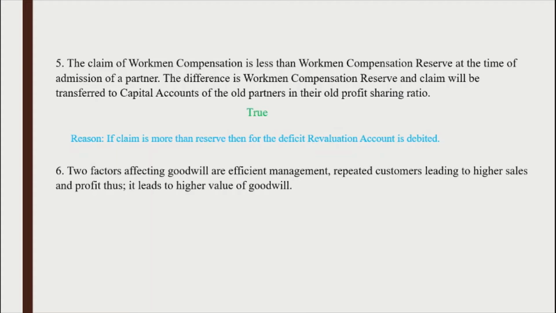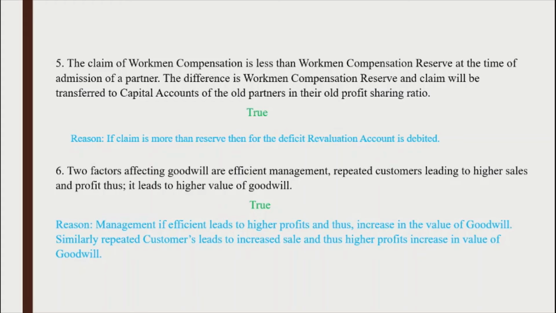Next question. Two factors affecting goodwill are efficient management, repeated customers leading to higher sales and profits, thus it leads to higher value of goodwill. It is true because management, if efficient, leads to higher profits and thus increase in the value of goodwill. Similarly, repeated customers lead to increased sale and thus higher profits, increase in value of goodwill.